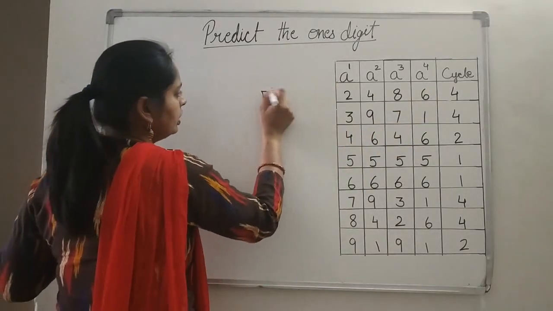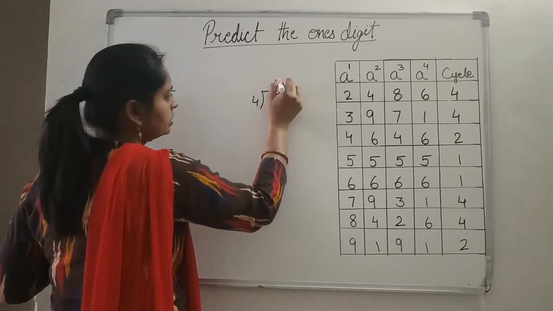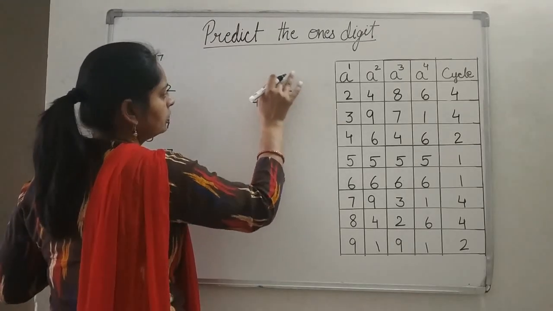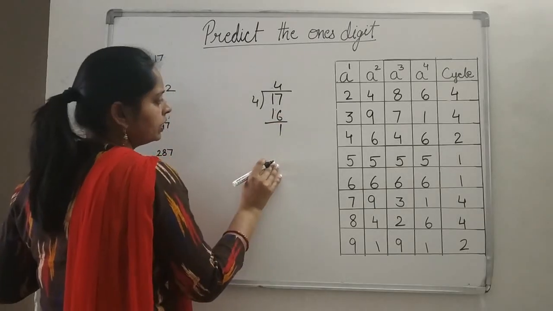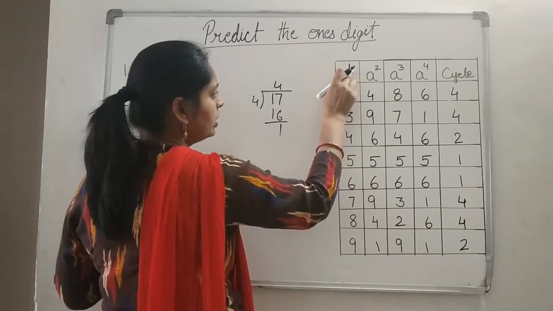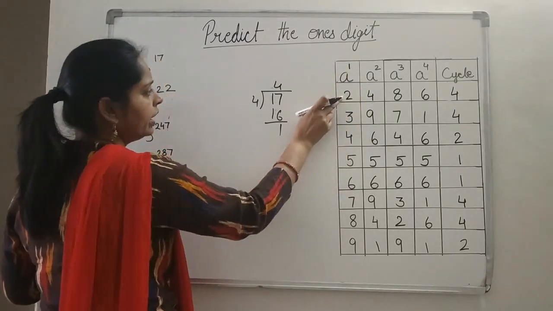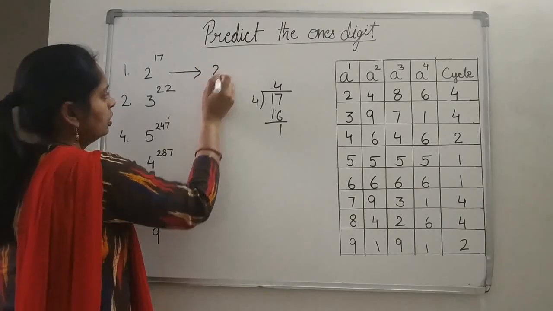So 17 divided by 4 gives 4 with 16, and the remainder is 1. So whatever the remainder is, what is the remainder here? 1. So the number will end in 2.